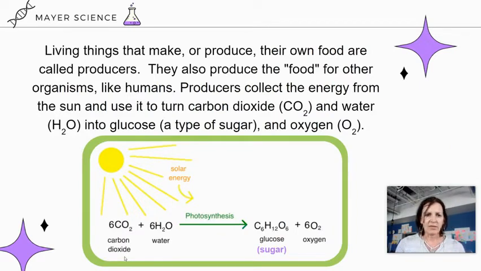Anything that is alive that can make its own food is called a producer. So they're producing their own food, but they also produce food for other organisms like us. Producers collect the solar energy from the sun, and they use that solar energy to turn carbon dioxide and water into glucose, which is just a fancy way of saying sugar, and oxygen.